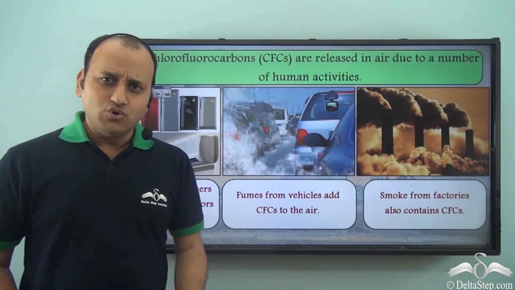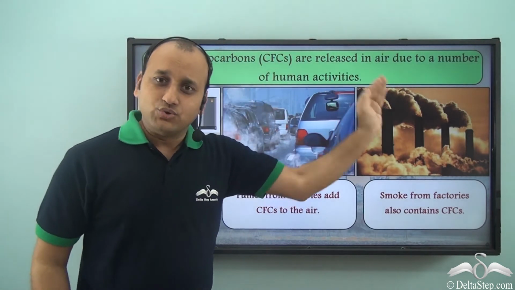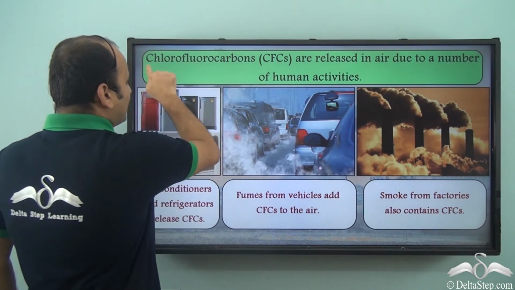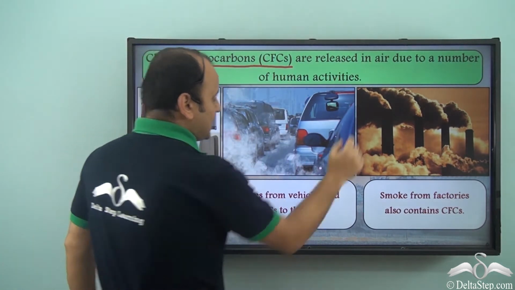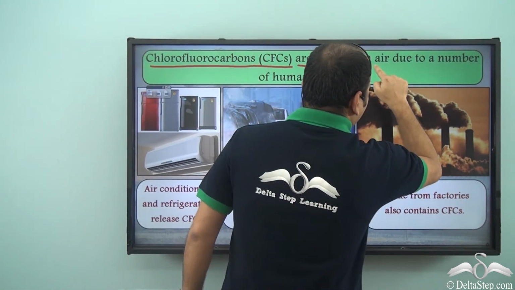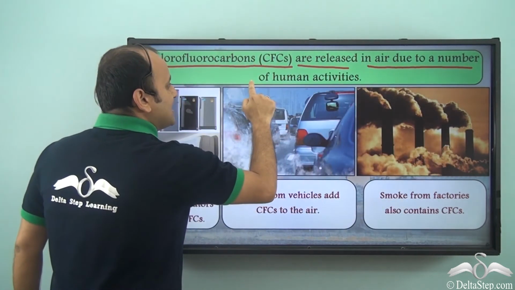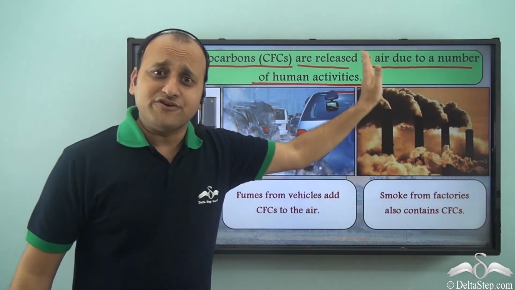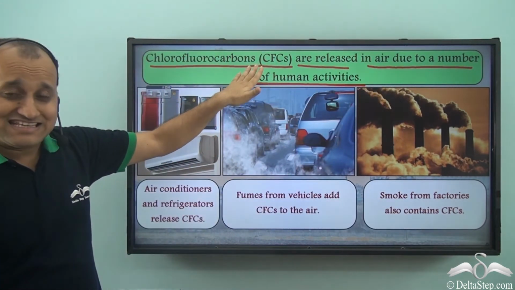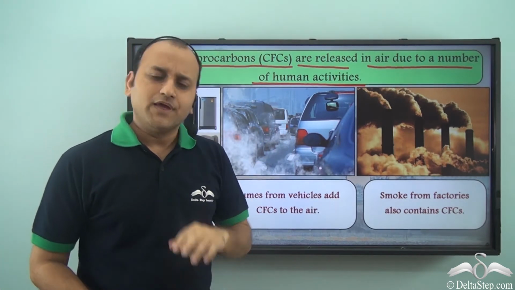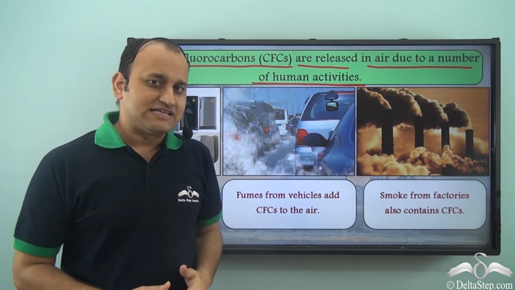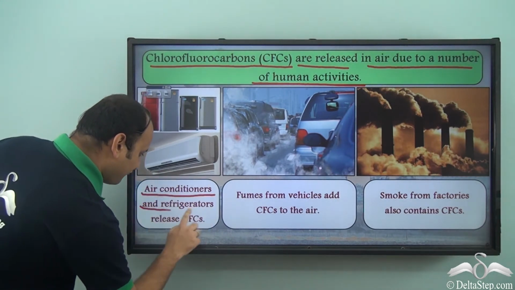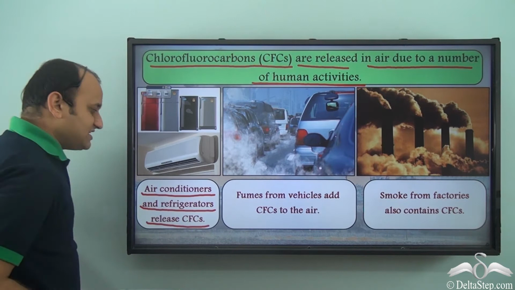Now, how do CFCs add to air? That is the question. Well, chlorofluorocarbons or CFCs are released in air due to a number of human activities. So, due to a number of human activities, CFCs add to air. Now, what are these human activities? Well, air conditioners and refrigerators release CFCs.